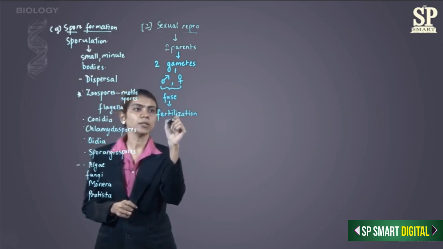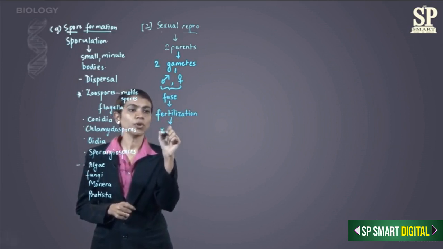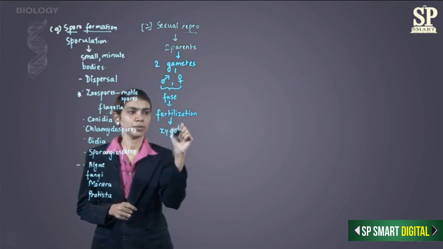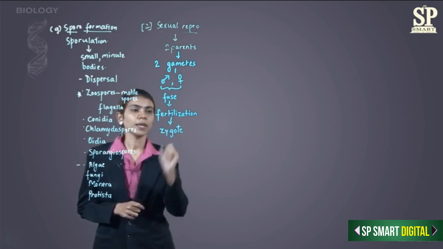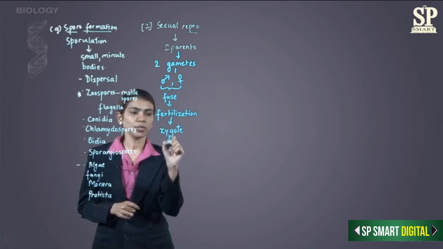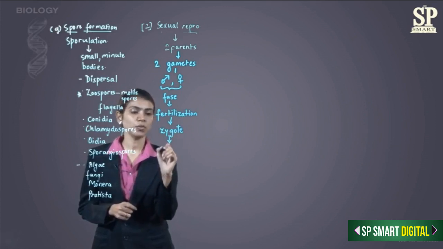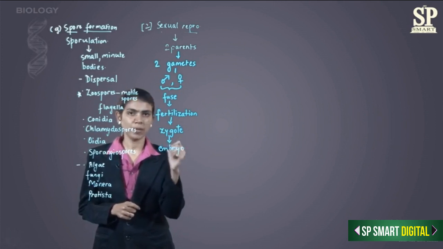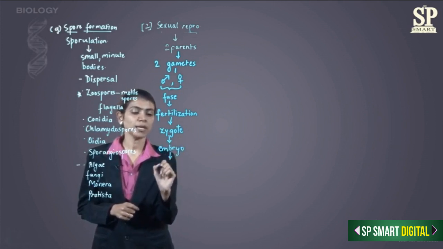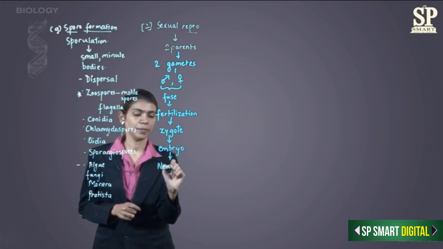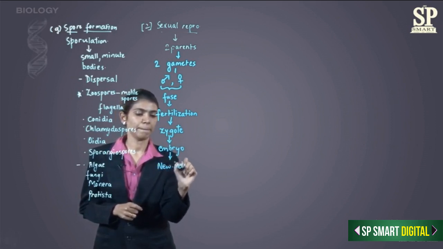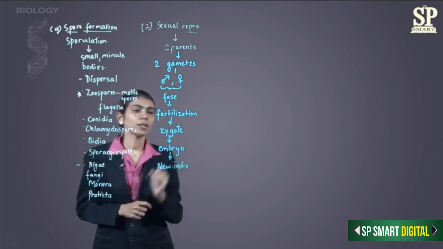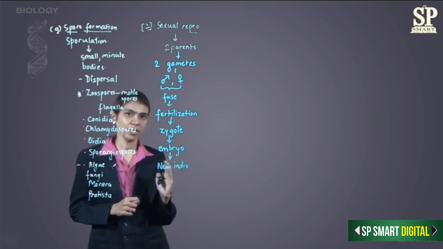After fertilization, what is formed is called as the zygote. The zygote will then undergo mitosis, lots of mitosis, and it will form embryo. This embryo will then further form the entire new individual. So here we can say there are 4 steps involved.